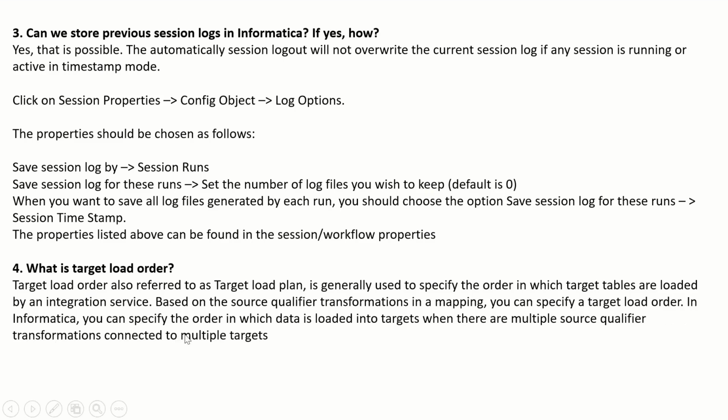In Informatica, you can specify the order in which the data is loaded into targets when there are multiple source qualifier transformations connected to multiple targets.